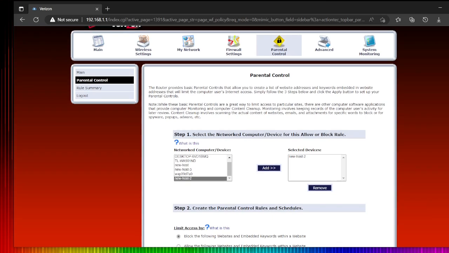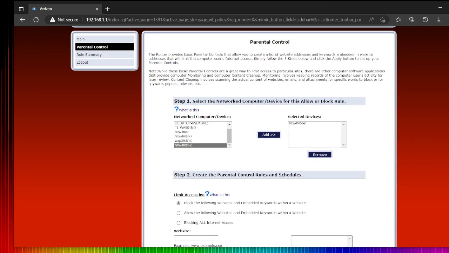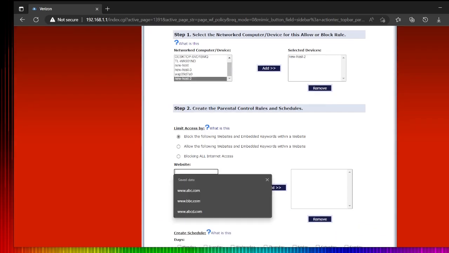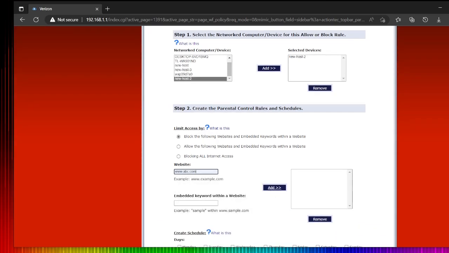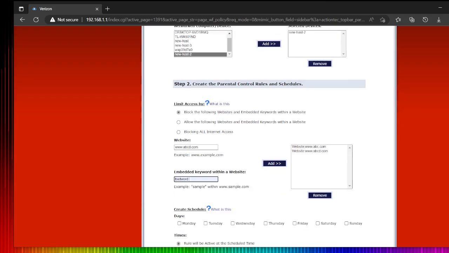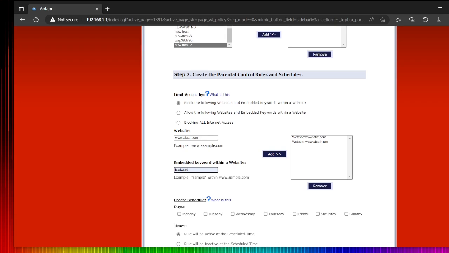So when you get here, you have to come to network computer slash devices. It doesn't matter whether it's a smartphone or anything, but so far I'm blocking my smartphone first, and then I will pick the website. I say ABC. If someone searches for ABC, it should be blocked, and meanwhile let's say ABCD. I don't want ABCD either, so you can add as many websites as you want to block. Here is also a place where you can block words.